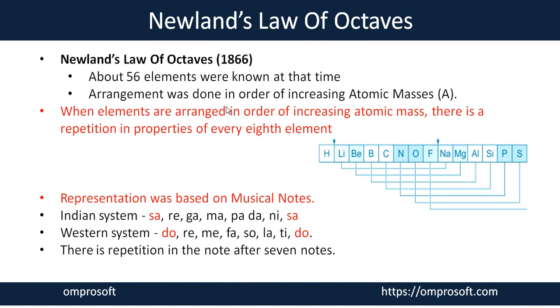At the time of Newlands, about 56 elements were known, and every scientist was searching for a way to arrange all the elements in a tabular manner. At the time, Newlands gave his statement on the basis of his law of octave. He said we can arrange all the elements in ascending order of atomic mass, which is represented by capital A.